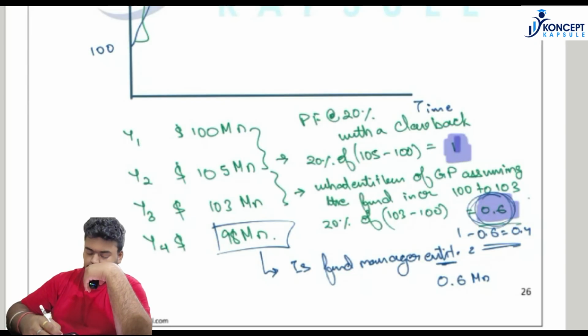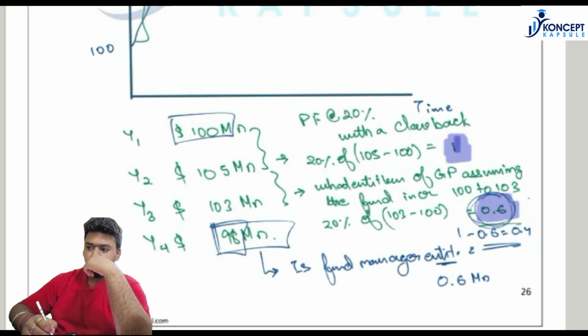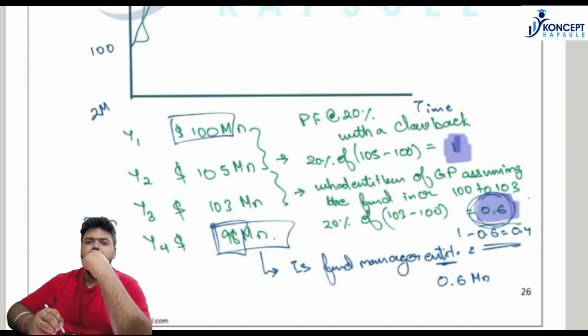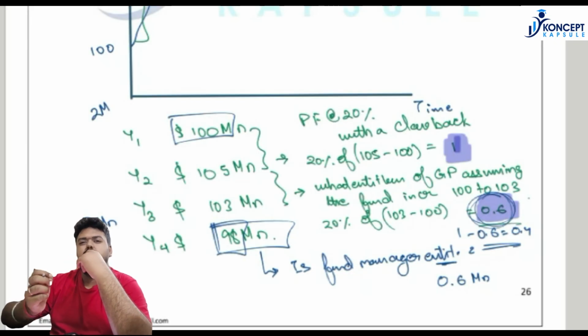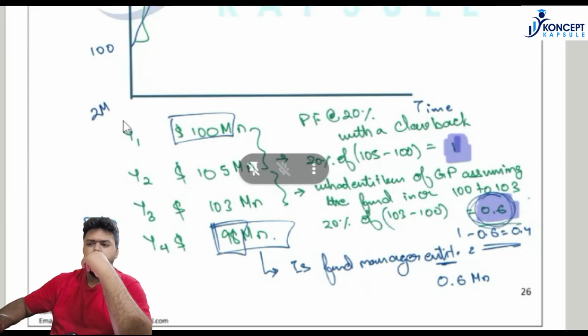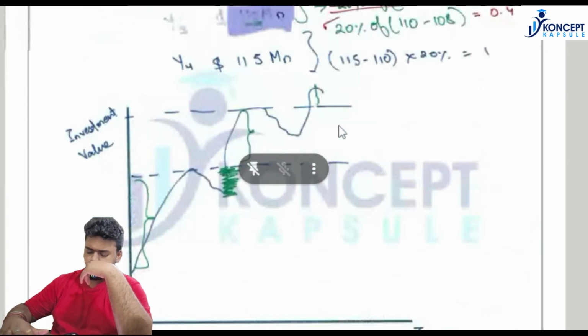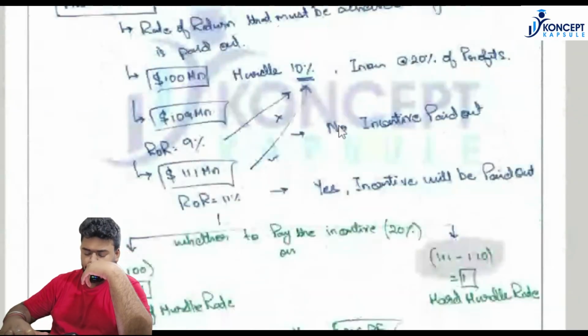Over here, if you see, the value of the fund deteriorated from $100 million to $98 million. So this is a $2 million loss to the limited partner. But ideally, limited partners don't have the right to recover any portion of this loss from the general partner. Limited partners can only recover that portion of money from the general partner which was originally paid to them in the form of incentive fees. Okay, guys, with this we are done with the clawback provision as well.